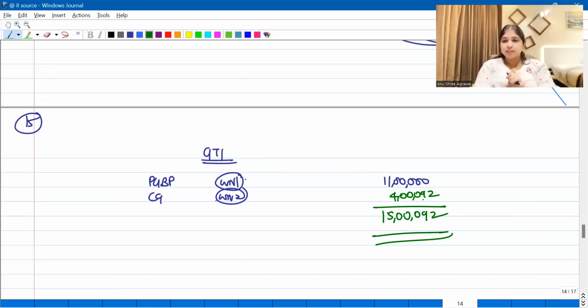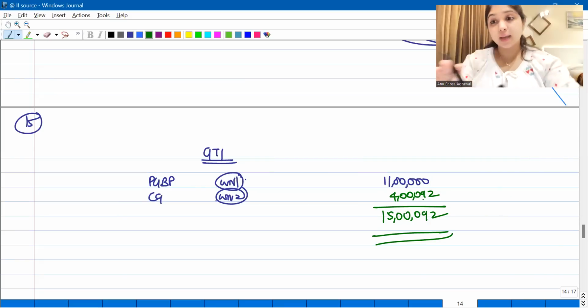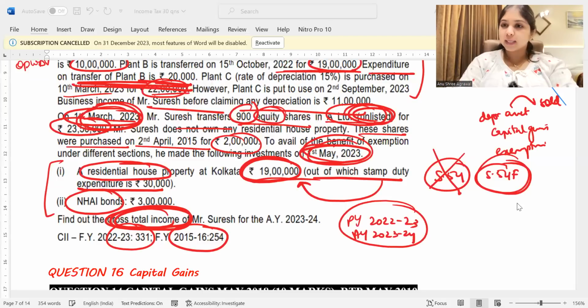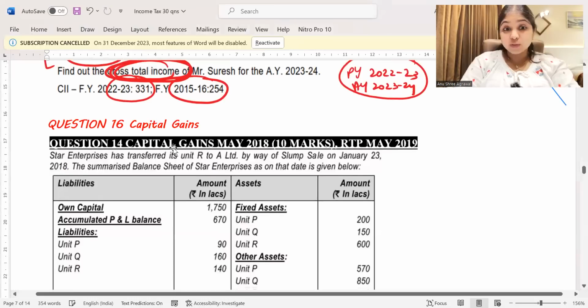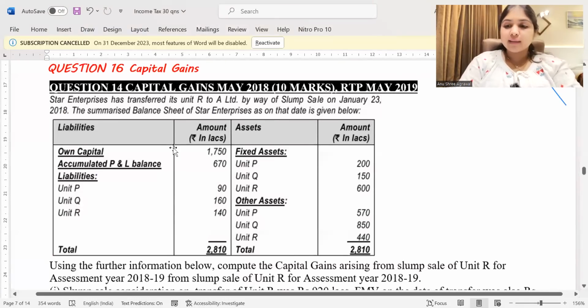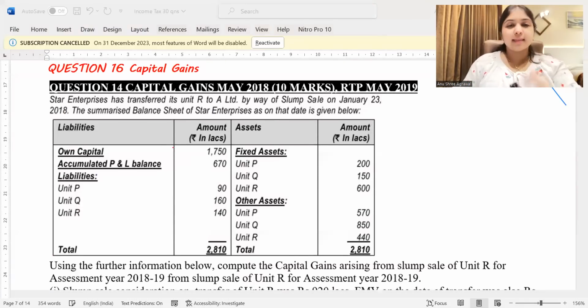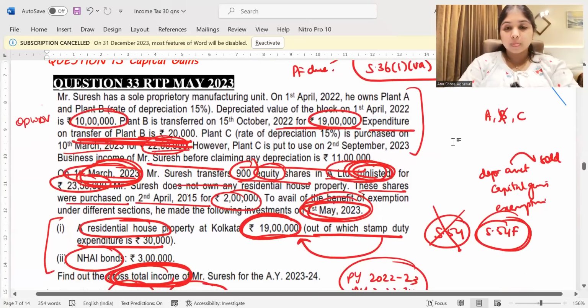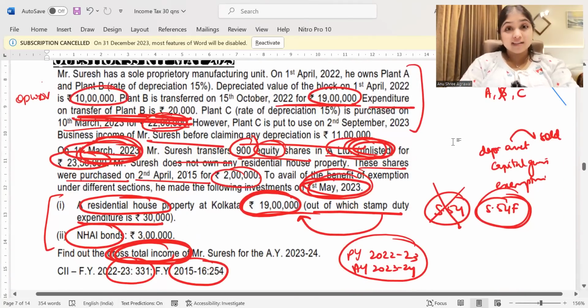Yes, guys. So with this, we come to an end to question number 15, our first question from the capital gains discussion. Can we go to the next question relating to capital gains? Yes, we have one more question from capital gains, and this one is relating to slump sale. Okay, let us have a look at this question. Let us read this question and then we'll work out. So, question number 15, I hope you got it. The depreciation part also, the unlisted shares section 112 part as well, and also the exemptions part.